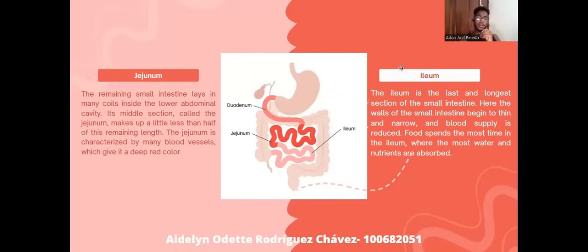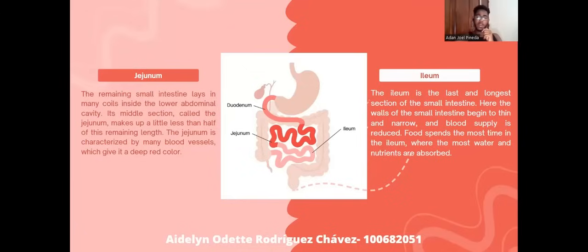Another two parts are the jejunum and the ileum. The remaining small intestine lays in many coils inside the lower abdominal cavity. Its middle section, called the jejunum, makes up a little less than half of this remaining length. The jejunum is characterized by many blood vessels, which gives it a deep red color.